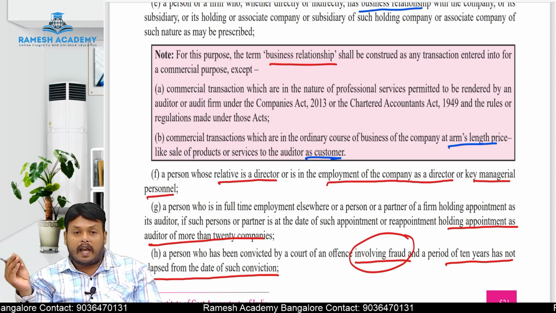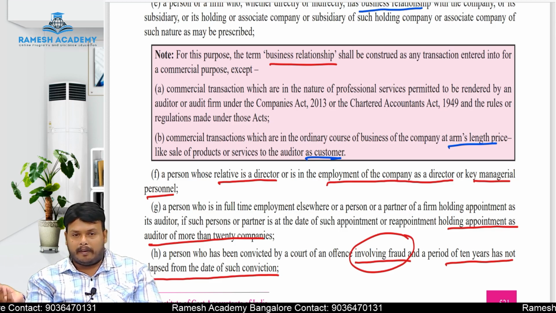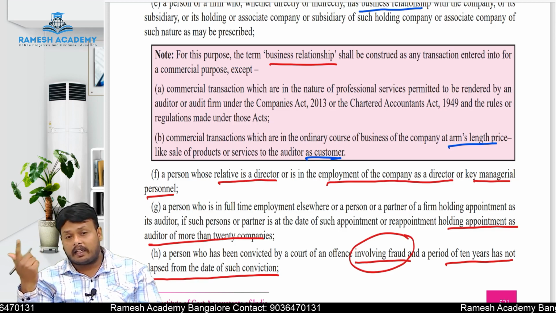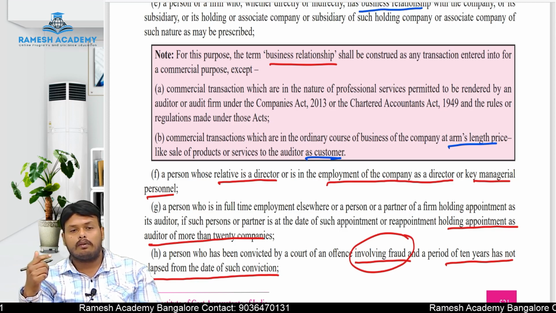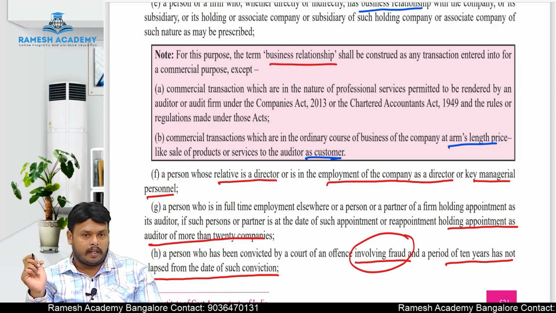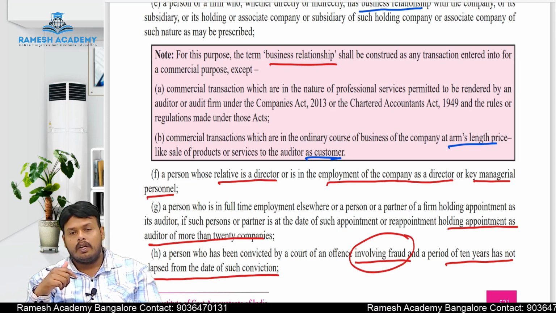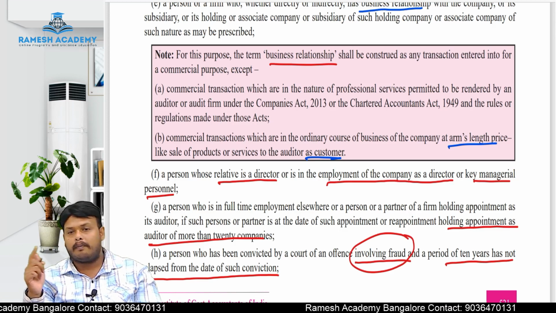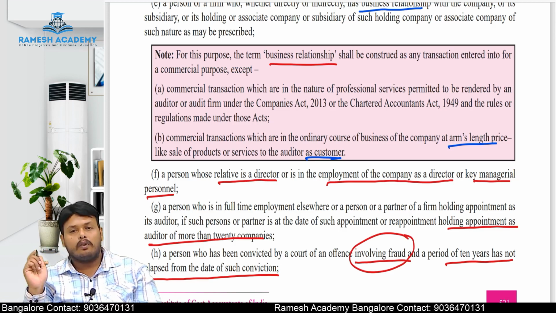Your employee is a director in that company. Mr. X is a person working as an employee with you, and this X is a director in that company, then in that case also you are disqualified to act as an auditor. Why? When he is working as an employee with you, definitely he will be under your influence. Your independence will be compromised. That is the reason you are disqualified.